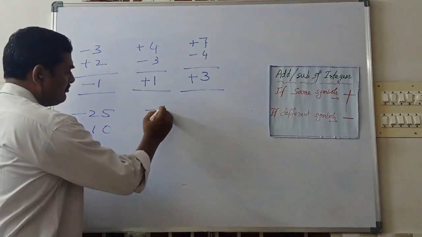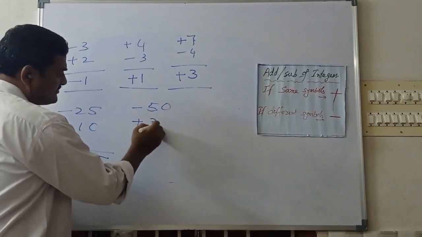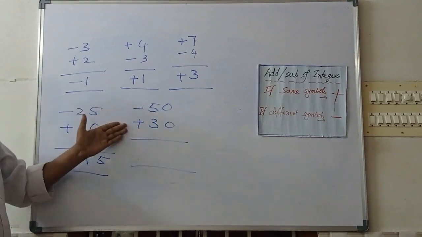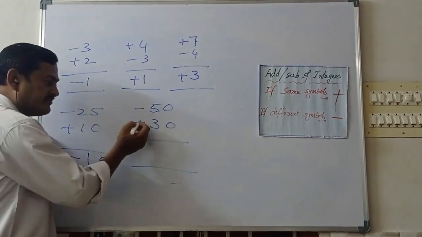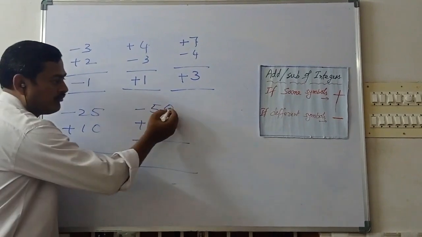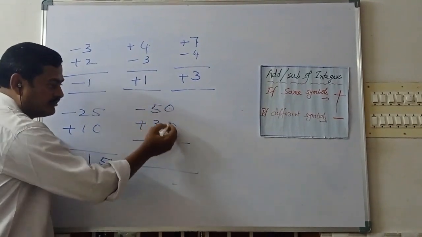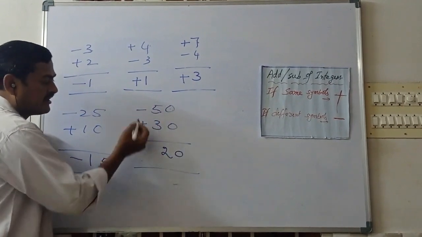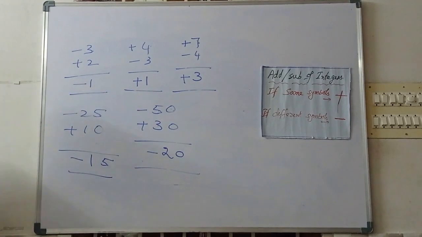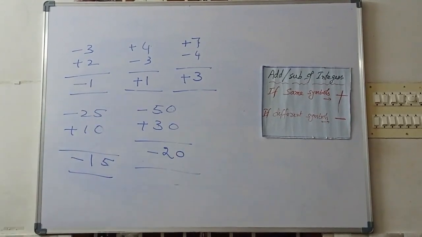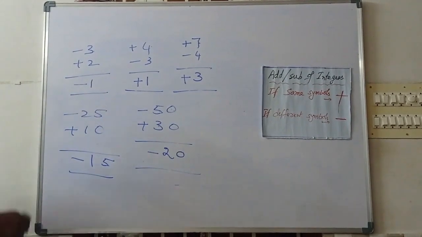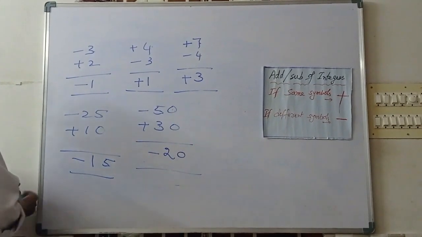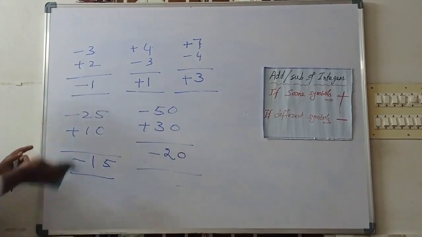Next, minus 50 plus 30. Here, what are the symbols? Different symbols. Different symbol means what can we do? We go for subtraction. So 0 minus 0 is 0. 5 minus 3 is 2. And the greater symbol is minus. So what do we observe here? Different symbol means we go for subtraction, and the same symbol means we go for addition. Okay?